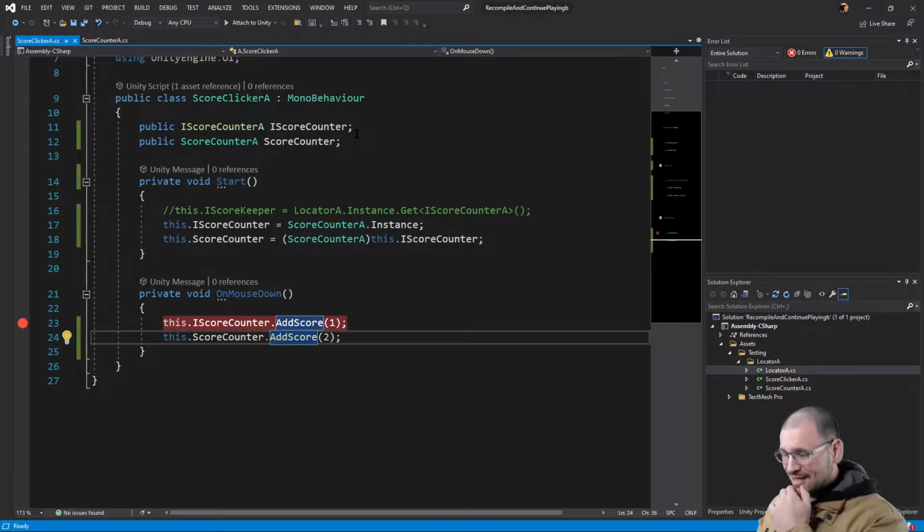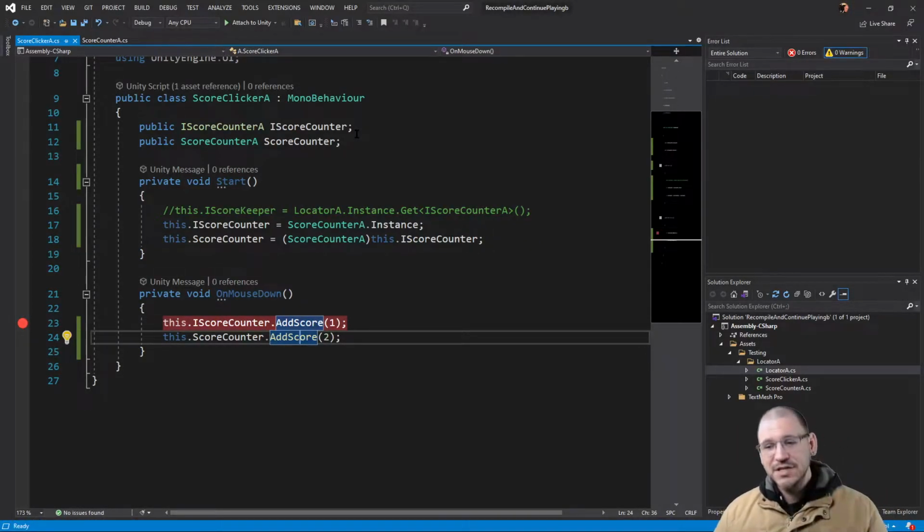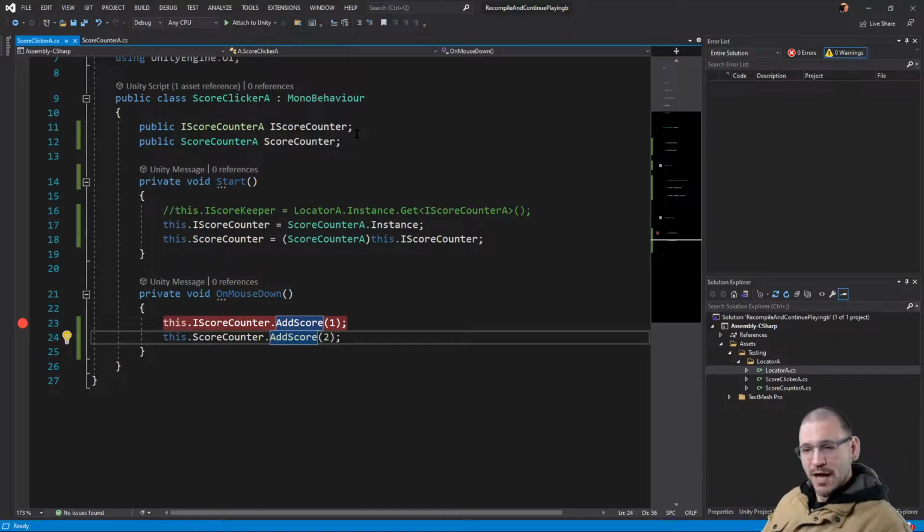Right out of the gate, I'm finding some serious blockers to being able to support the recompile and continue playing functionality. So the key things that are blocking me right now are two things. One is Unity does support static memory. It does support the serialization of static. In some cases, it seems to clear things out at its whim and then reset them at its whim. So maybe data types. I'll have to dive farther into that.